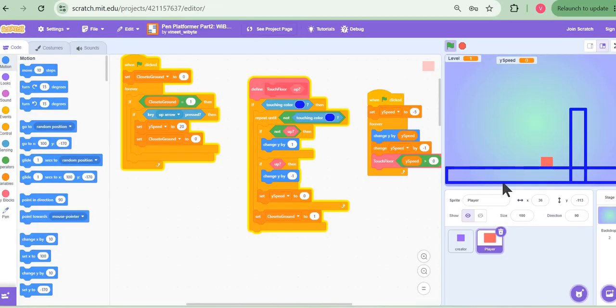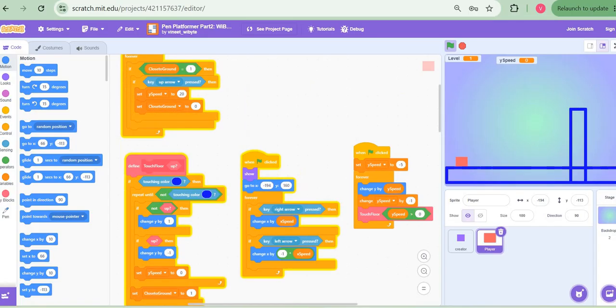Well, as I just mentioned, in the player's view, there is no difference between the platform and the wall because both are made of the same color. So when the player goes and touches the wall, in fact, it thinks it's a platform. Touch floor comes into play, and I immediately keep pulling this up until I'm no longer touching the platform. So I end up on top of the platform. So let's see how we can enhance our code so that this wall is detected.